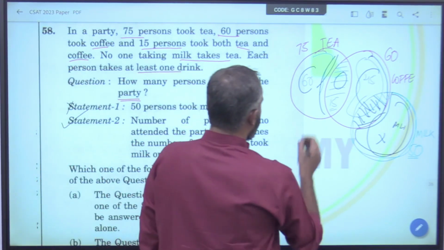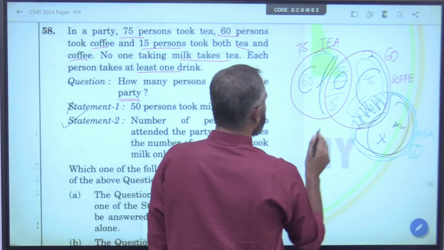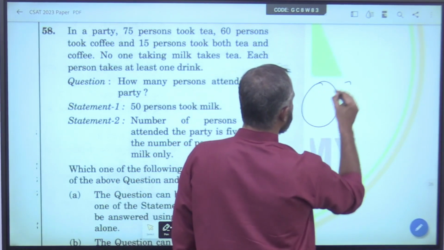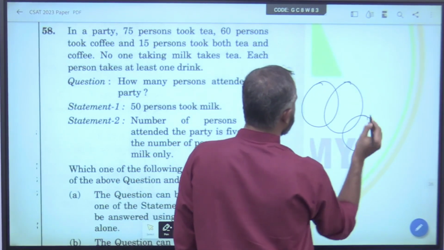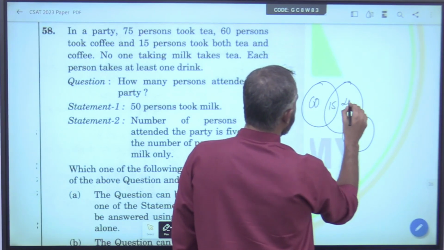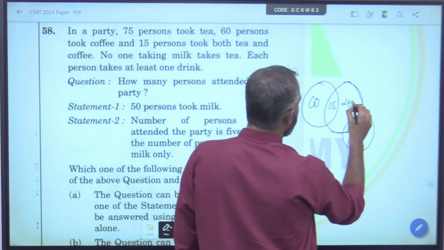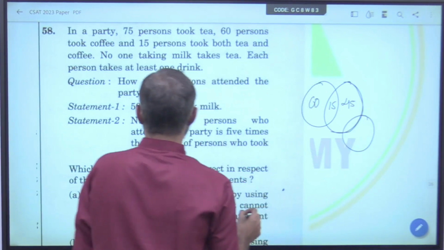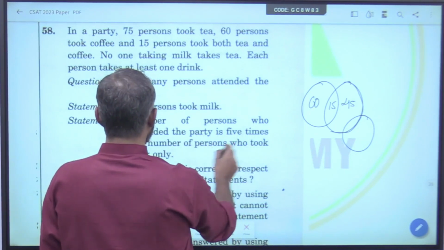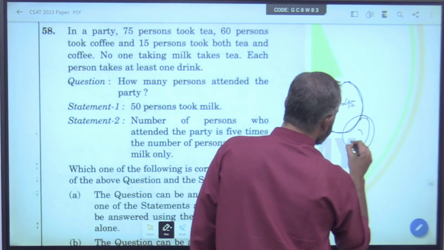No, but if someone wants the proof of this, let's see. I am erasing this. What he has given is this and this. This is 60, this is 15, this whole is 45, and the number of persons who attended the party is 5 times the number of persons who took only milk. So only milk, this part is x.